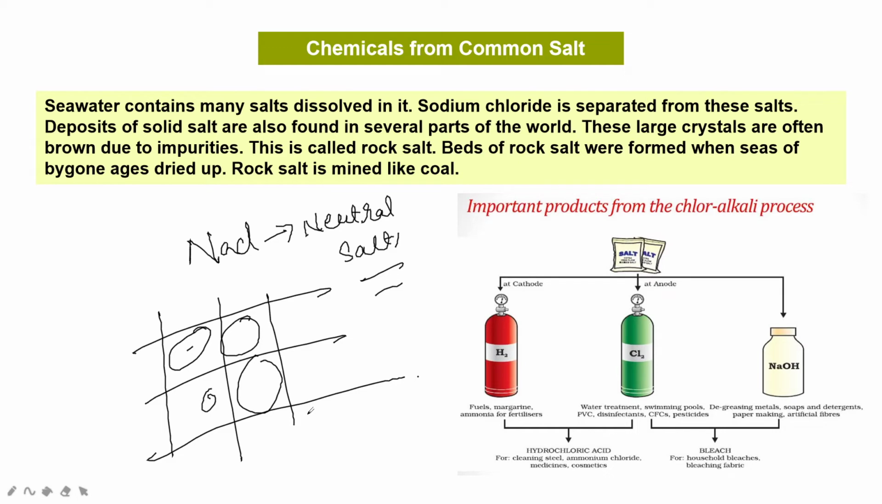The huge quantities of common salt required by industry come from sea water. Here common salt is obtained from sea water by the very important process called evaporation. This is a multiple choice question. There are so many uses. Common salt is used for cooking, for manufacturing of soaps, and to melt ice. So many uses are there.